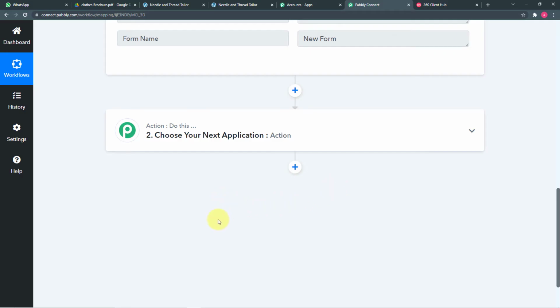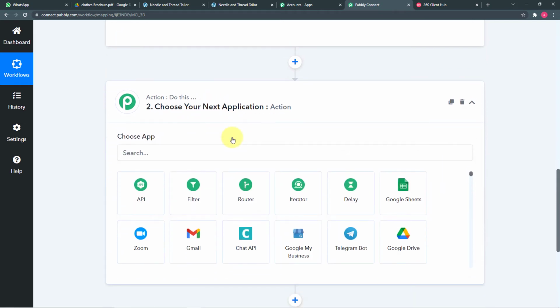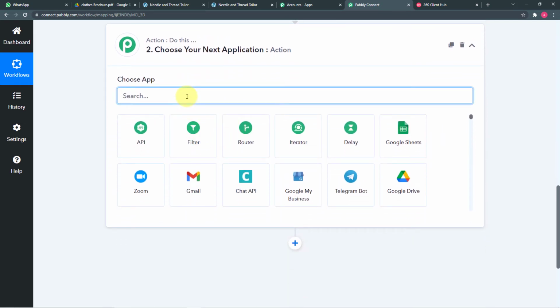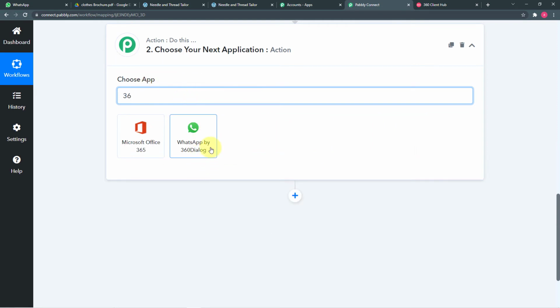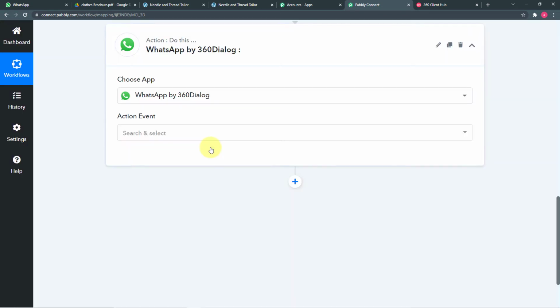Okay, so now in Pabbly Connect, you have to click here on this action window, and from this choose app, choose your application as 360, this one, WhatsApp by 360 dialog. Okay. So now you guys are wondering why we are using this application. Actually, to send messages on WhatsApp automatically, one must have access to WhatsApp's chat API. Okay, so 360 dialog is an application which has the official access to WhatsApp's chat API. So by using this application, we can send messages on WhatsApp directly.